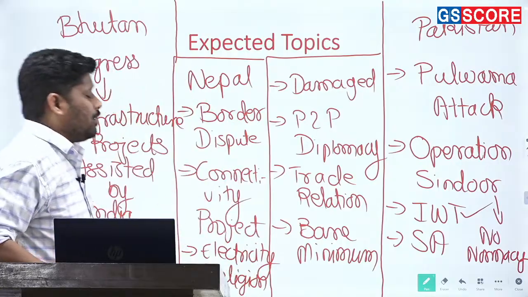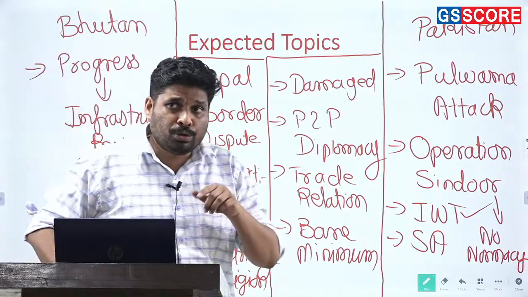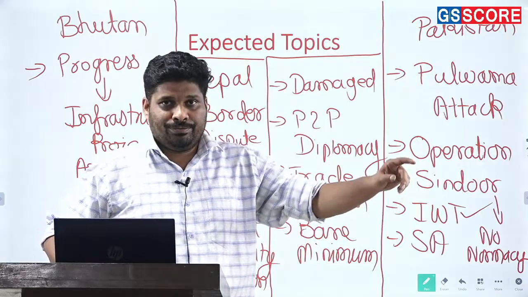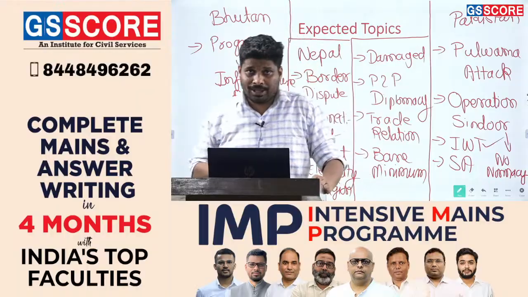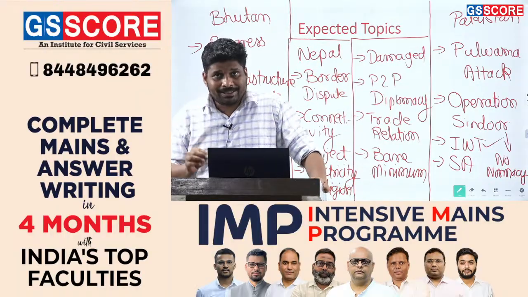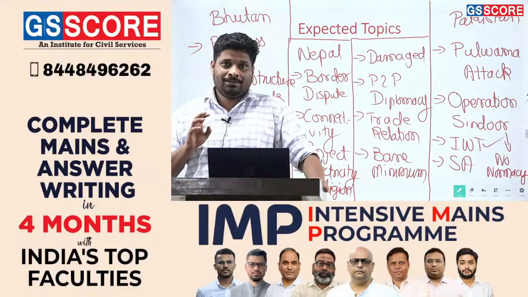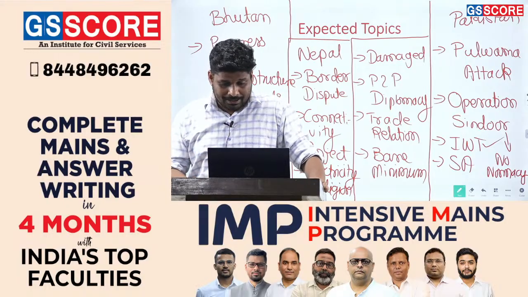Providing an energy corridor between Bhutan and Bangladesh, through which Bhutan earns revenue and Bhutan's GDP grows. Assisting Bhutan in building sustainably developed hydropower projects has to be again part of your answer.